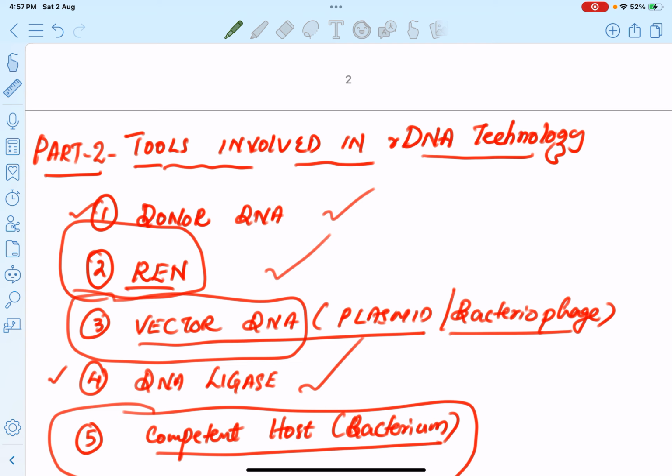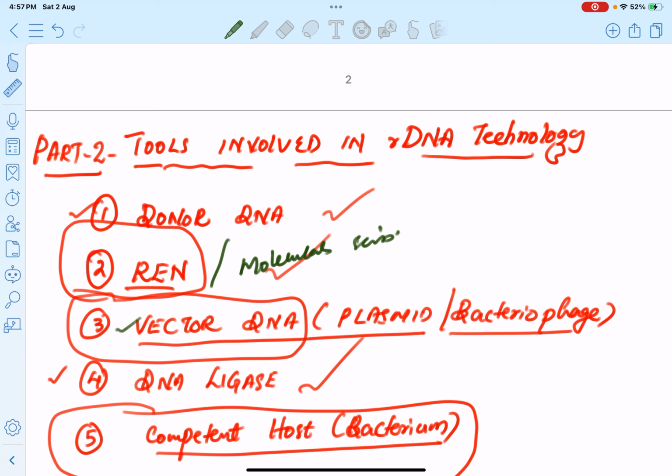We must have a donor DNA, but it is not mentioned here as a tool in this chapter. So in the NCERT textbook, the first tool is the restriction endonuclease enzyme, which is known as molecular scissor. The second tool is vector DNA.